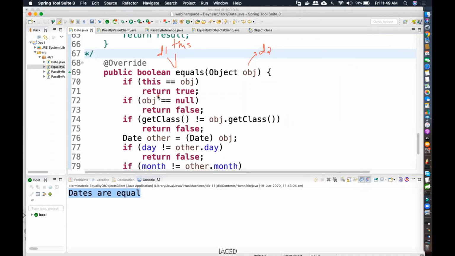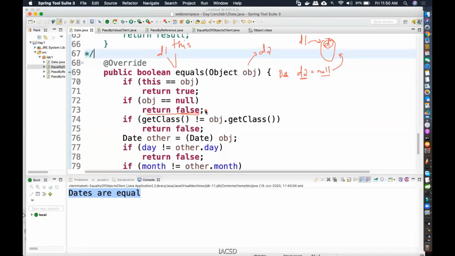If obj == null. You see, D1 is actually pointing to an actual object, and for D2 I've given a null value, for some reason, I have no idea. For the current time, D2 is given as null. Can you compare null with any other object? Comparison with null is not an option. So whenever D2 is null, you directly return that they are not the same. You do not have to go inside, get the values and try to compare with null. Comparing with null will anyway give you a null pointer exception. So you directly give back false. So this also improves the performance.